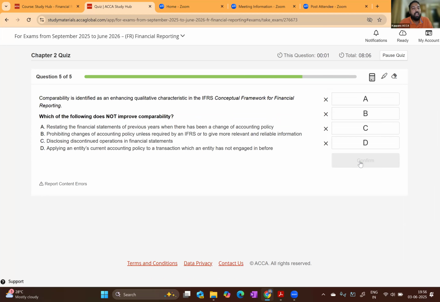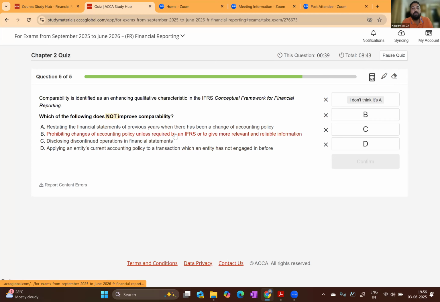Now, the fifth one. Comparability is identified as an enhancing qualitative characteristic in the IFRS conceptual framework for financial reporting. Which of the following does not improve comparability? Restating financial statements of the previous year when there has been a change of accounting policy. Restating actually improves comparability. That is why we are restating. So that is not the answer. The question is asking which of the following does not improve comparability. So restating definitely improves comparability. So that is not the answer.